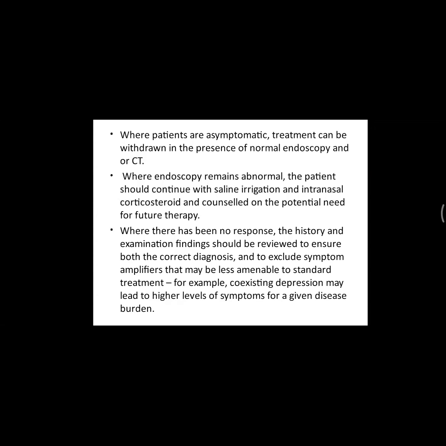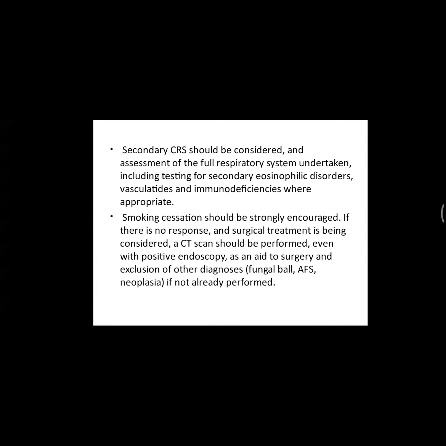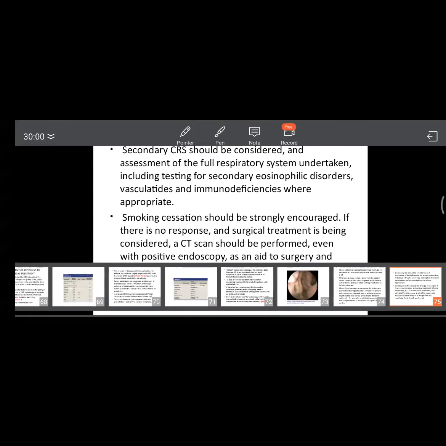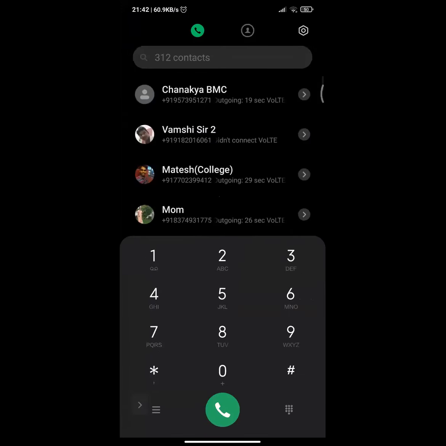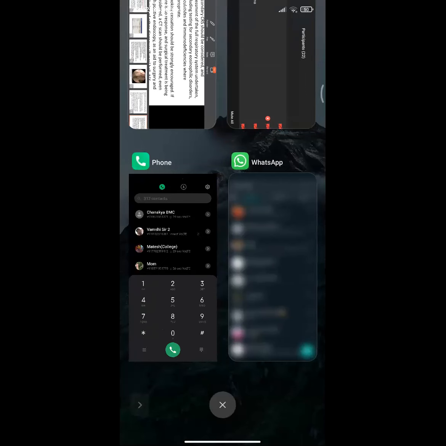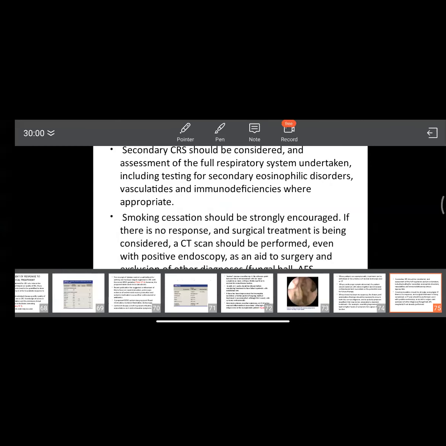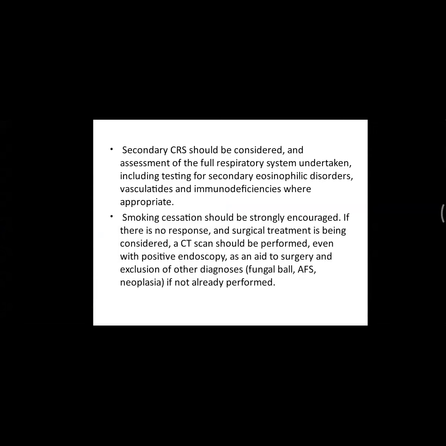So as you can see here, we have dealt with primary chronic rhinosinusitis. Primary has no known reason, it occurs idiopathically, like the mast cell degradation and so on that we have discussed. Secondary is related to a general body disease, like respiratory system disease, as we have seen, like Kartagener syndrome or any other syndromes involving the whole body, and it presents as a rhinosinusitis. And you have to go for secondary eosinophilic disorders, vasculitides, and other related things, based on what you are suspecting, like vasculitis, immunodeficiencies, etc.